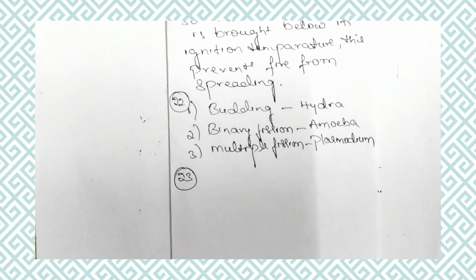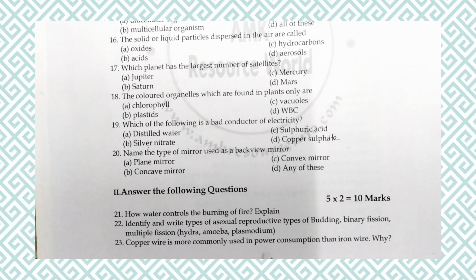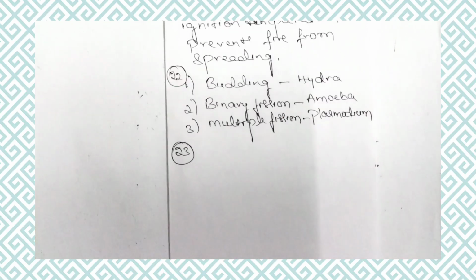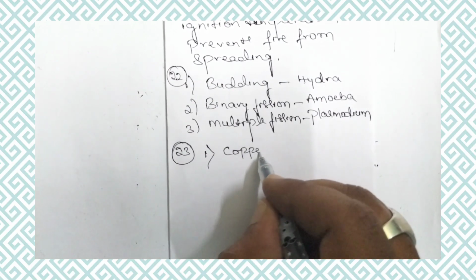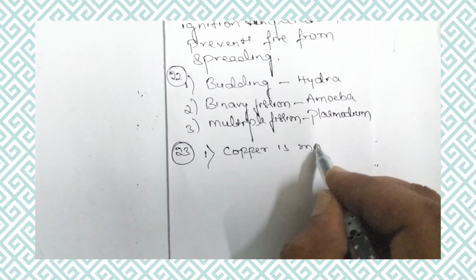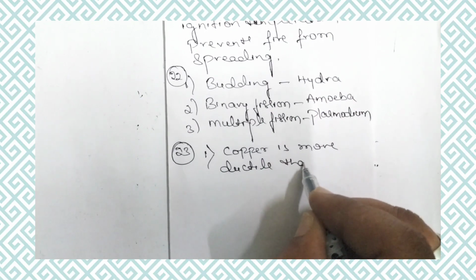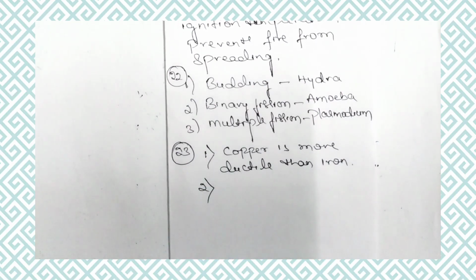The 23rd question is: copper wire is more commonly used in power consumption than iron wire. Why? So now let us answer this question. Instead of iron wire, we are using copper wire, so let us make a list of the advantages. First, copper is more ductile than iron. So copper can be drawn into very thin wires. That is the first property.